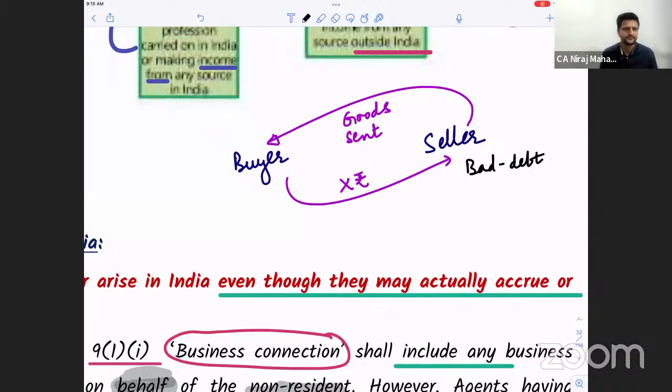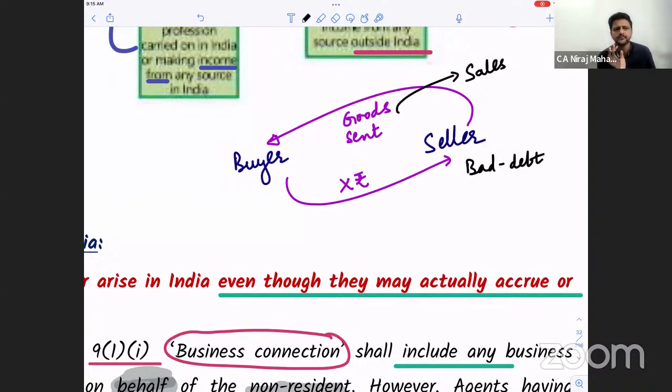So this is a bad debt for the seller. Clear to you? Now see, pay attention. What happens is, if the seller has sent the goods, he's obviously going to book the sales. When I say book the sales, do you understand? Book the sales means he is going to make an entry in the books of account. So sales will be shown on your credit side, bacho.